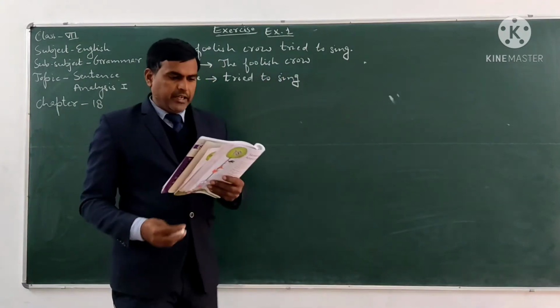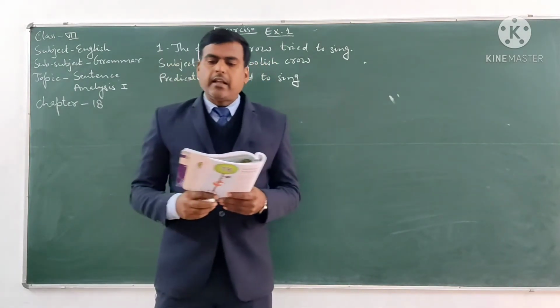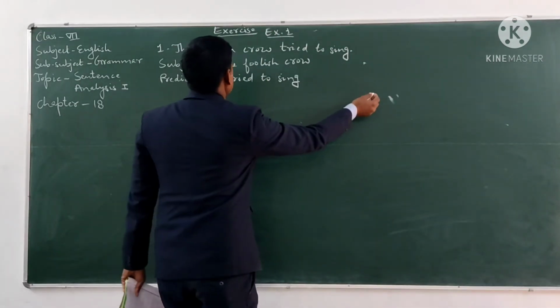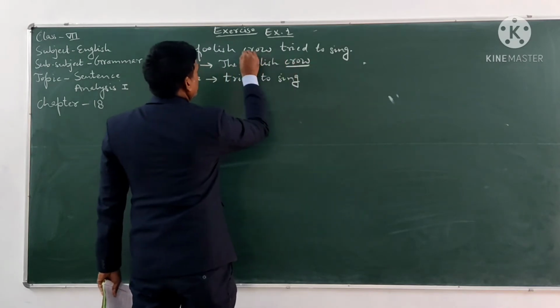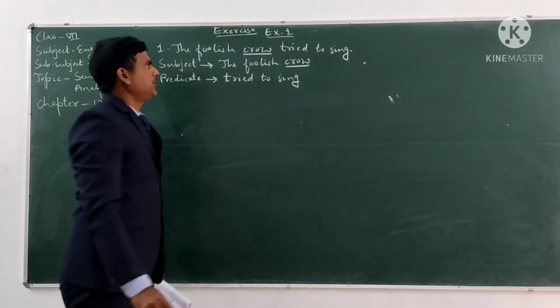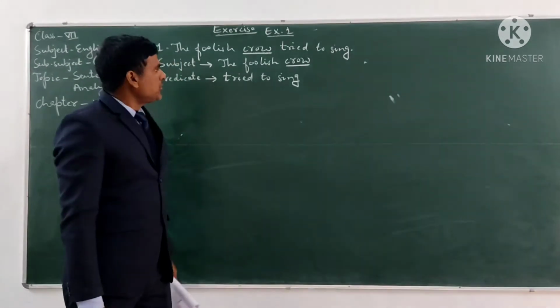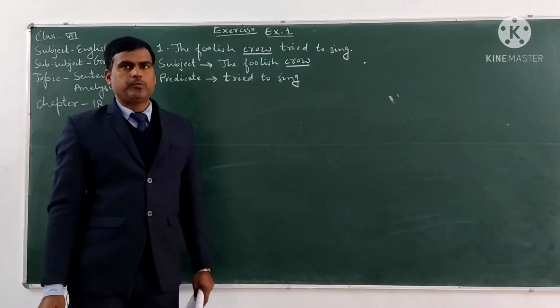And here is one more thing that we have to tell and underline: the subject word. Which is the subject word? In this sentence the subject word is crow. So crow is the subject word, the foolish crow is the subject, tried to sing is the predicate, and the subject word is crow.